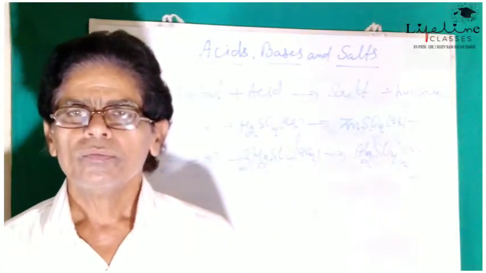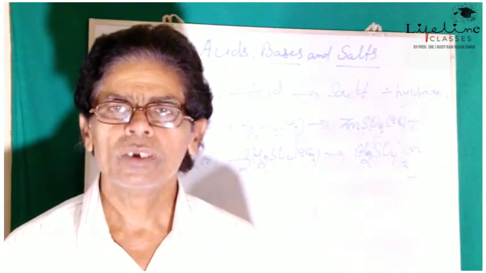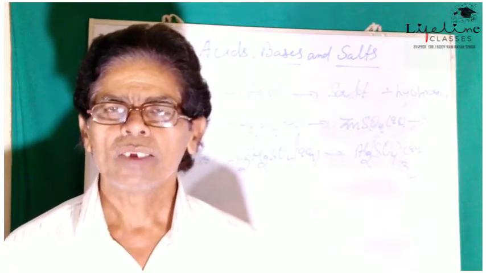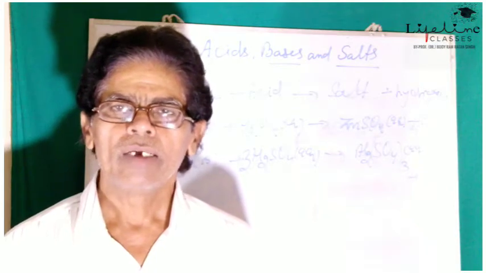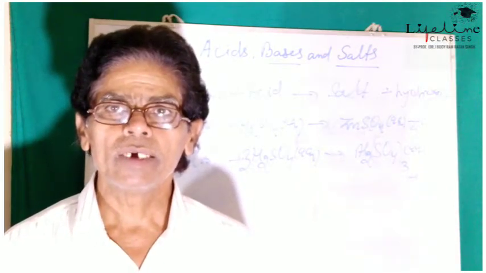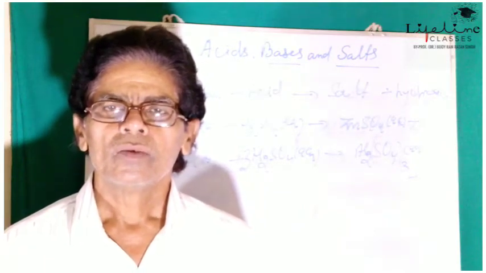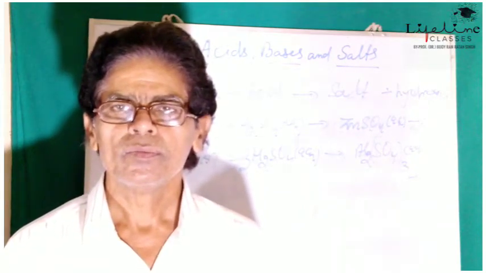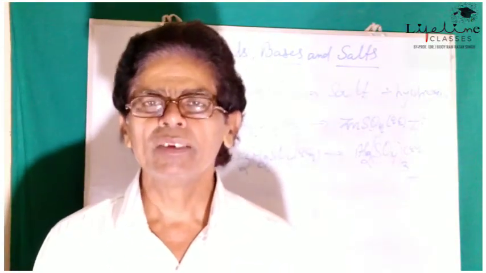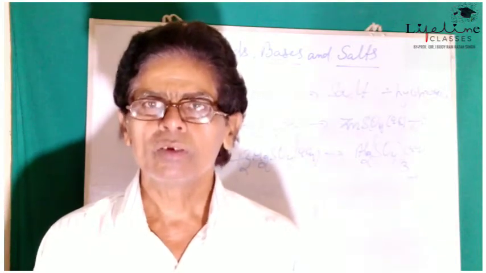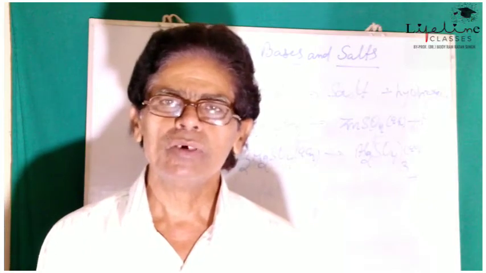There may be other reactions of such acids in concentrated form. For example, when copper turnings are treated with concentrated sulfuric acid, we get sulfur dioxide gas in place of hydrogen gas, and copper sulfate is formed. This is another reaction which is not performed in dilute conditions.